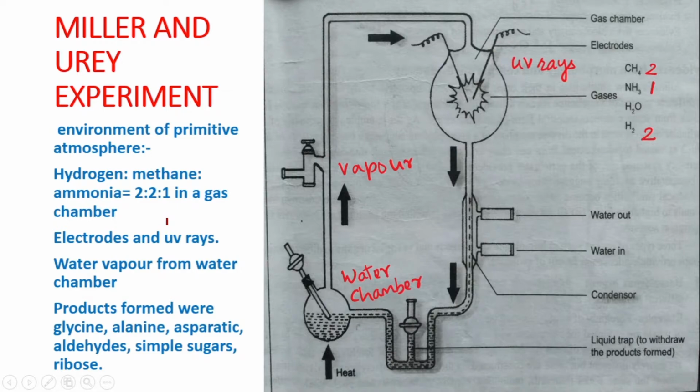This experiment was done in 1953 by Stanley L. Miller and Harold C. Urey. Actually, Urey was a professor and Miller was his student. These two scientists proved the chemogeny theory given by Oparin and Haldane.